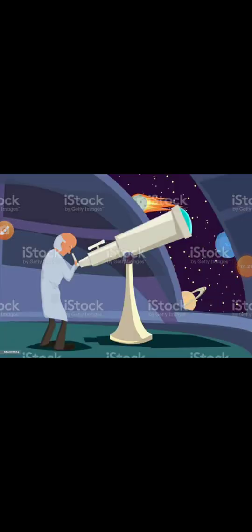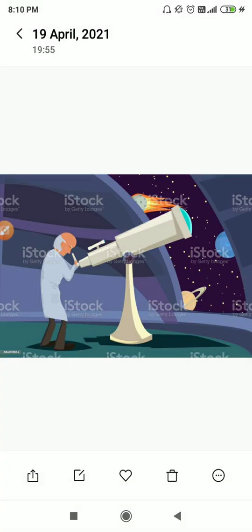Students, in this picture, you can see an astronomer. He's holding a telescope, and with the help of the telescope, he's looking at the sky. He's looking at the stars and the movement of the celestial bodies. Understood?